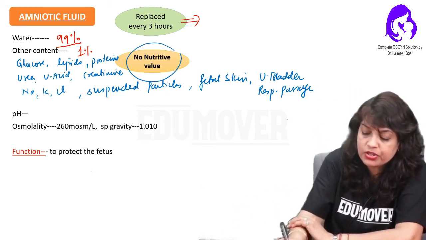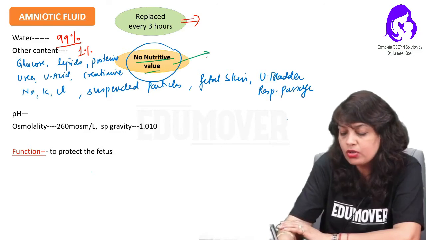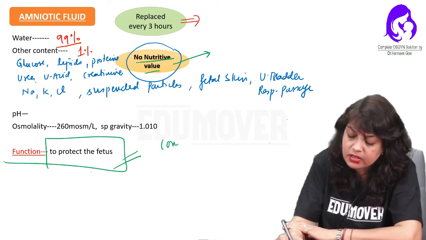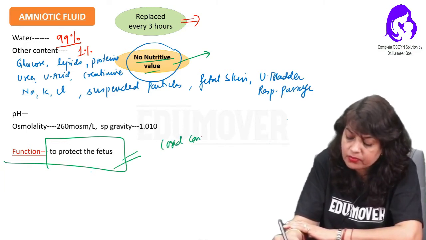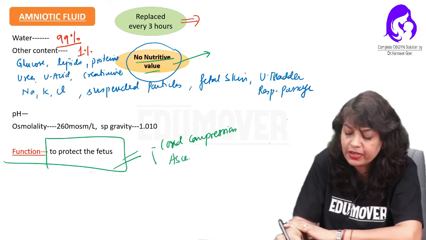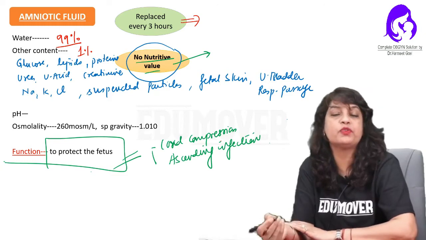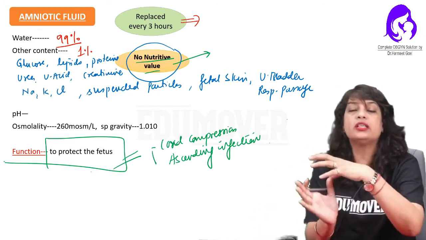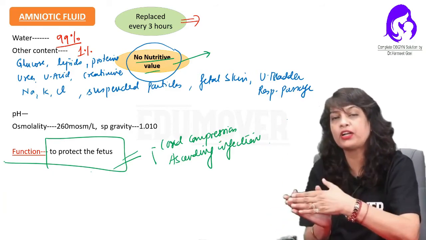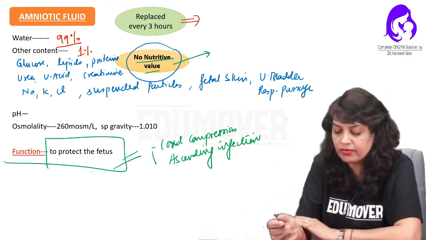And the important thing you have to remember is that it does not have any nutritive value. Its main function is to protect the fetus against umbilical cord compression, and protection from ascending infections. The bacteria normally present in the vagina are prevented from ascending by the fetal membranes, which act as a barrier. So the amniotic fluid also has a protective role.